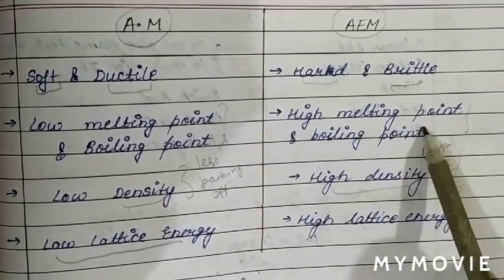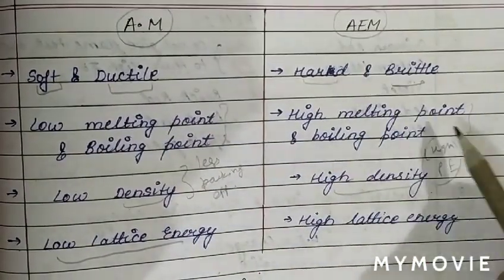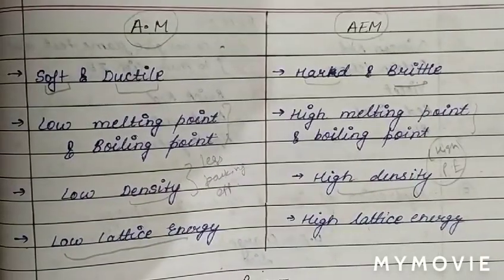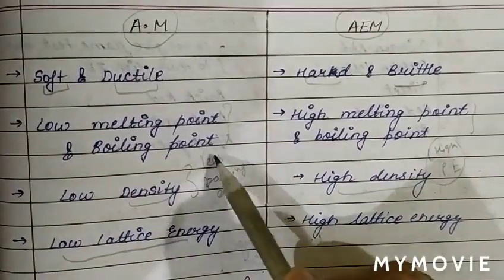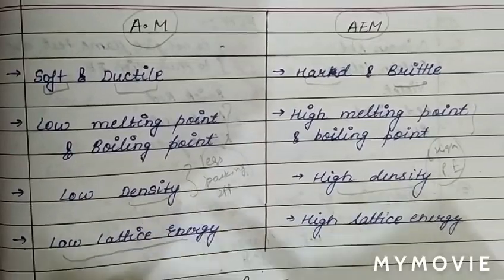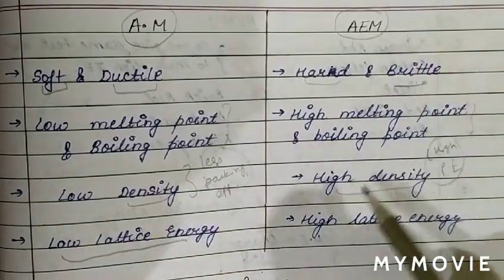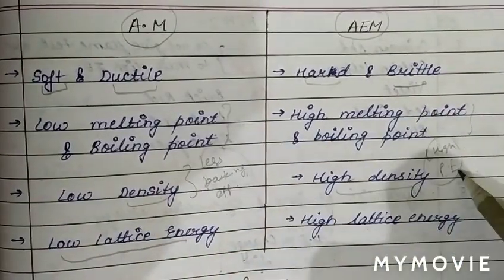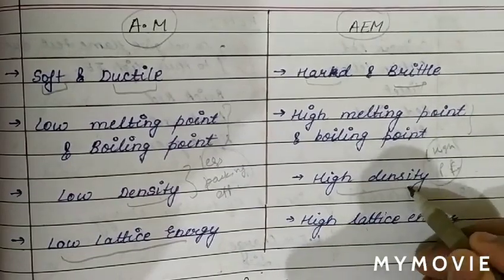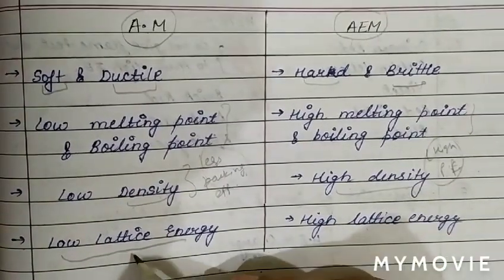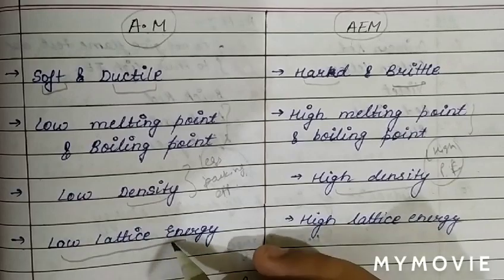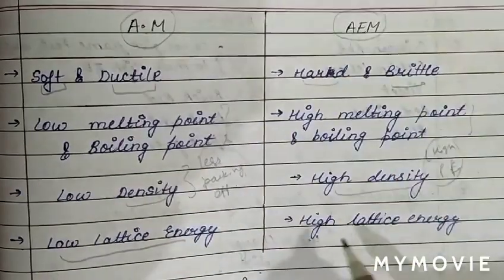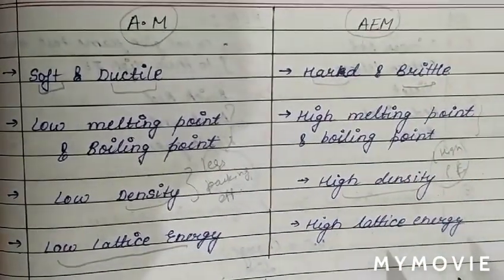High melting point and boiling point of alkaline earth metal because of high ionization energy. Because of low packing fraction, alkali metal has less density, while alkaline earth metal has high packing fraction. So due to high packing fraction, high density, and due to low ionization energy, it has low lattice energy. Due to high ionization energy, it has high lattice energy.